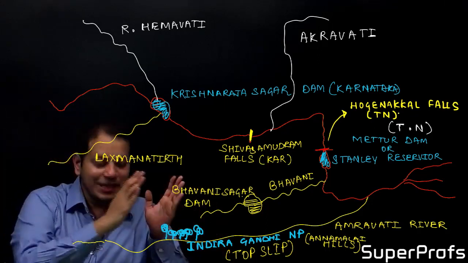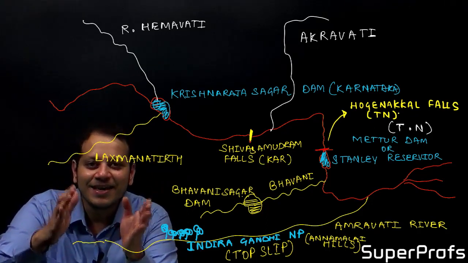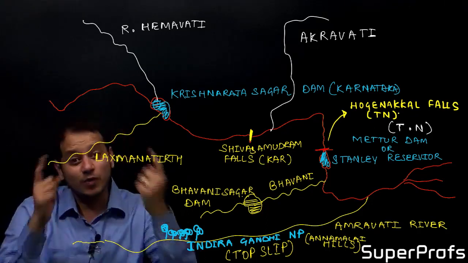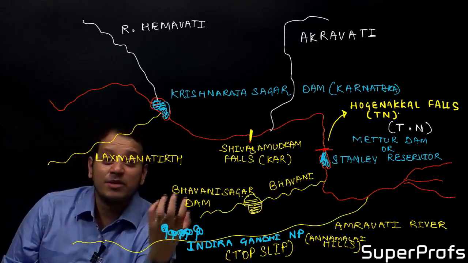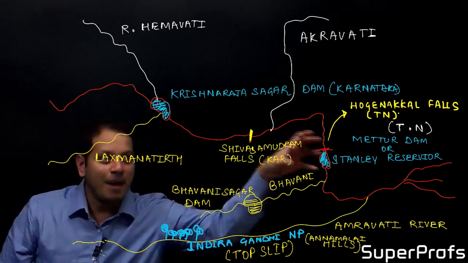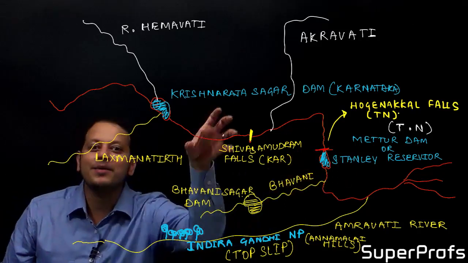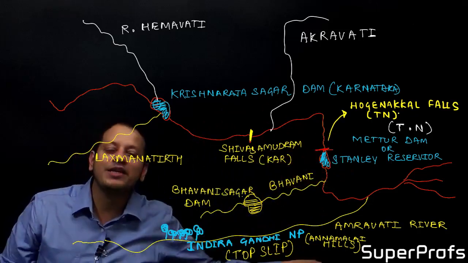Now Amravati river is in Tamil Nadu. Amravati city is the capital of Andhra Pradesh. There is one more Amravati city in Maharashtra, famous for cotton and orange cultivation. Amravati city, the new city, is the new capital of coastal Andhra Pradesh, and Amravati river lies in the Tamil Nadu region.